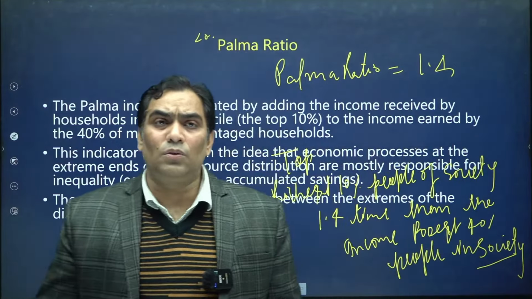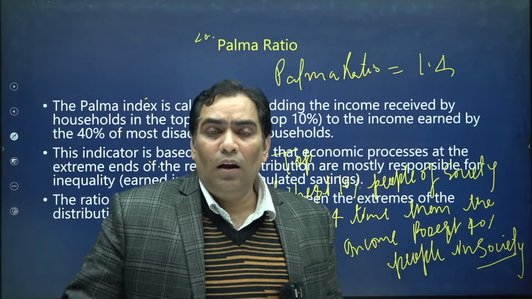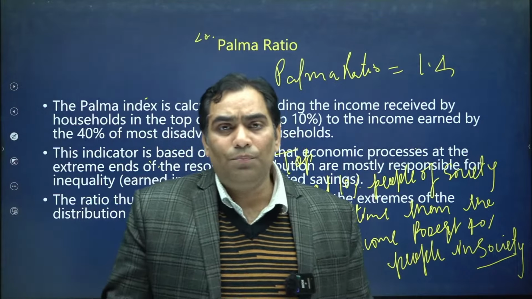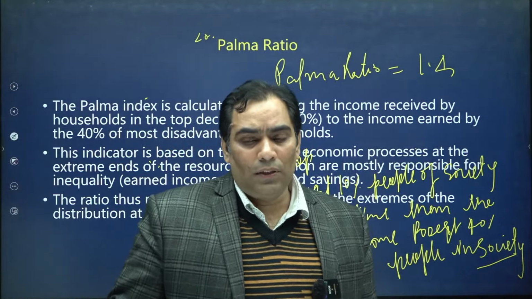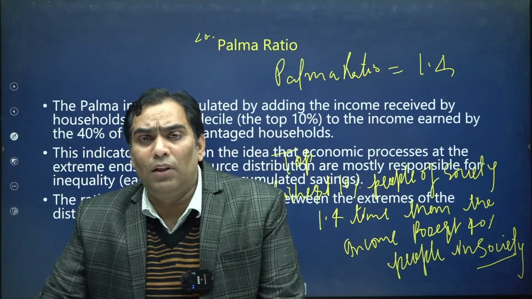I think this concept of the Palma ratio is crystal clear. Let me tell you once again what I want to say. Before the Palma ratio, we had the decile ratio and the quantile ratio.